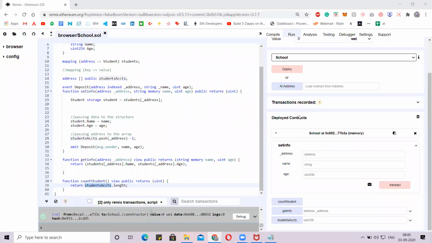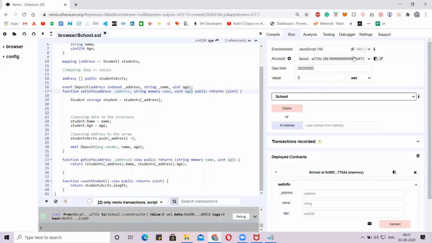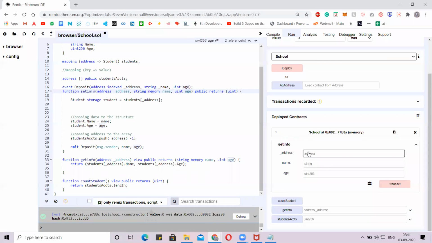Cool. Now, in the set function, we have our input parameters like address, name, and age. So what we'll do, we'll just copy one of the addresses we have and pass it here.